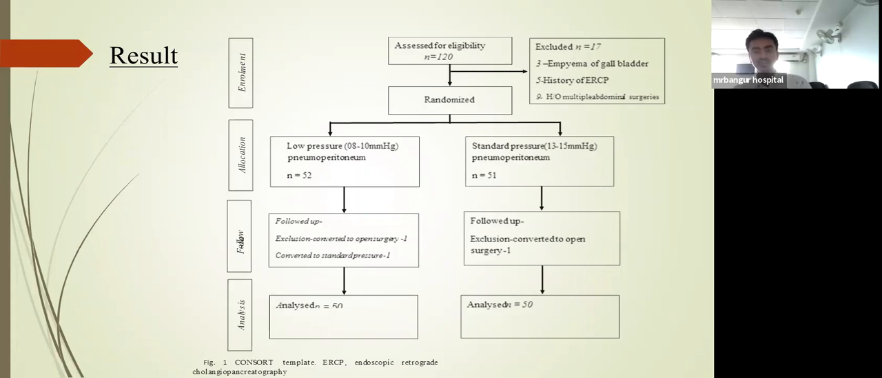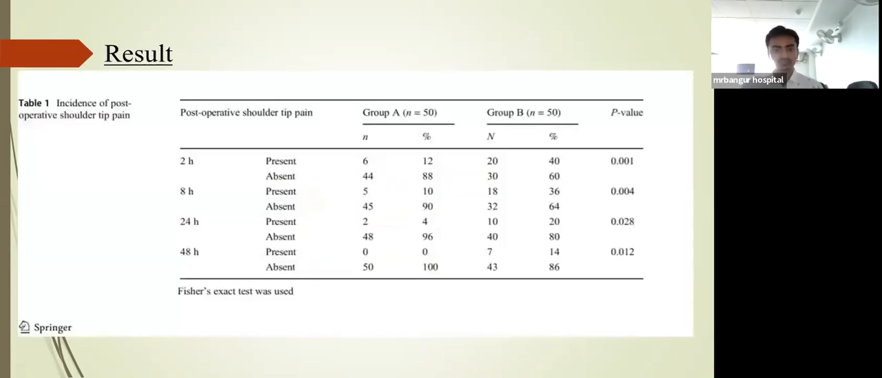On follow up, because one patient on low pressure was converted to open, the analysis was done in only 50 low pressure patients. Also in the standard pressure group, one was converted to open surgery. So that's why analysis was done on only 50 persons.